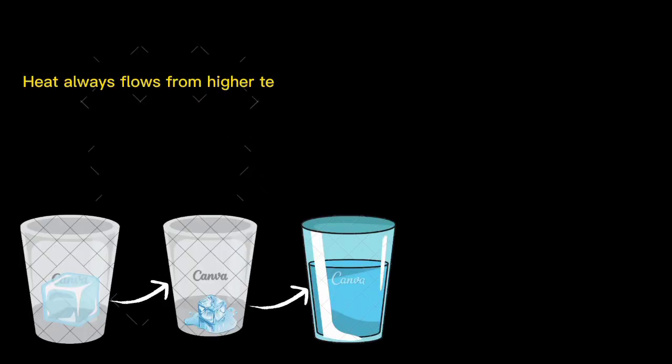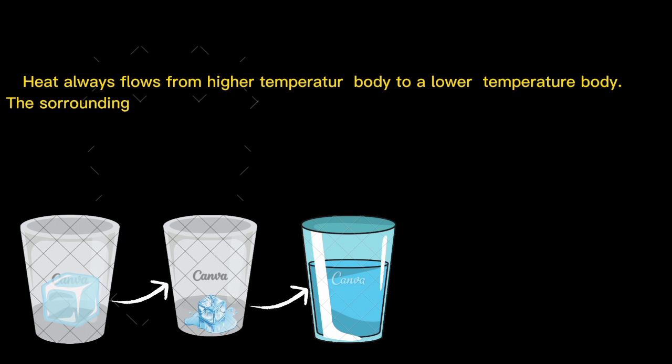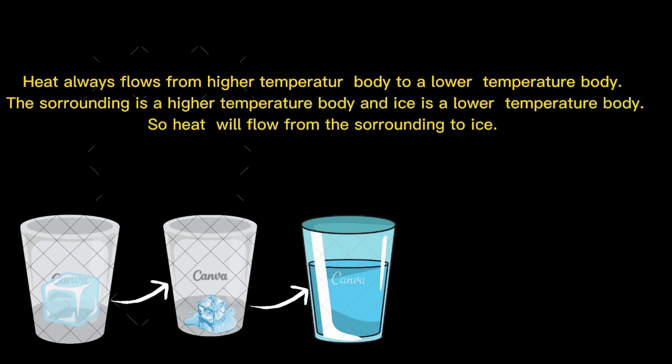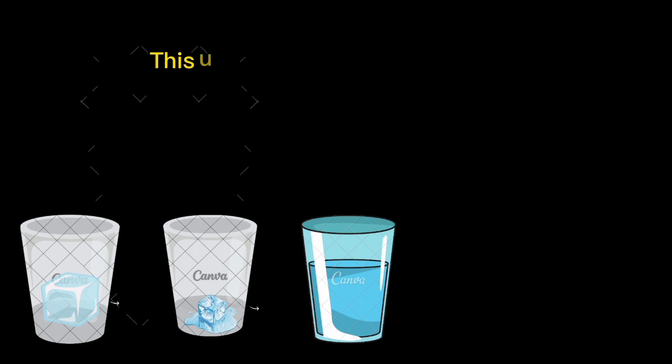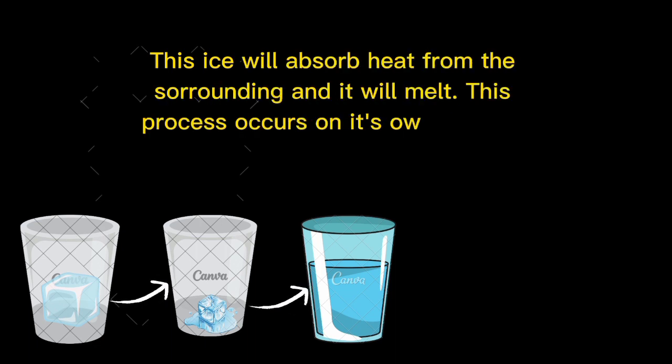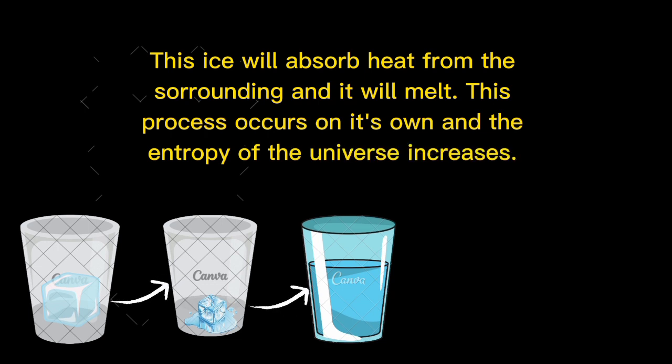Heat always flows from a higher temperature body to a lower temperature body. The surrounding is a higher temperature body and ice is a lower temperature body. So heat will flow from the surrounding to ice. This ice will absorb heat from the surrounding and it will melt. This process occurs on its own and the entropy of the universe increases.